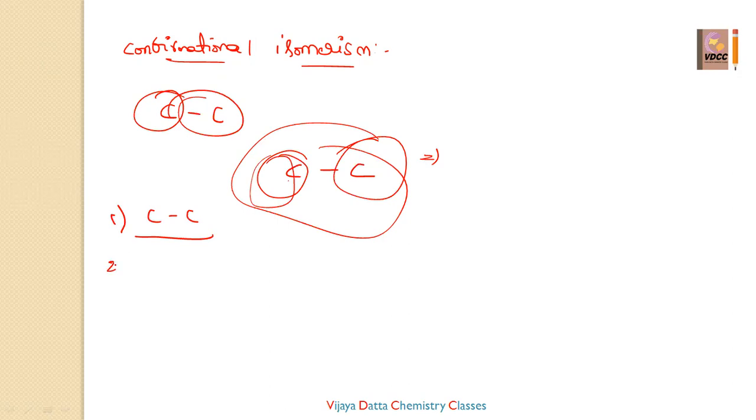The second one is the energy barrier. It has a very small energy barrier of 1 to 20 kilojoules per mole due to weak repulsive interactions between the adjacent bonds. Suppose you are taking ethane, these are the adjacent bonds.